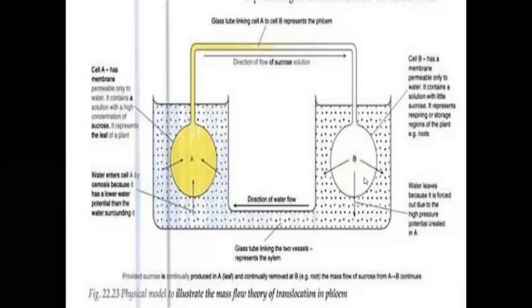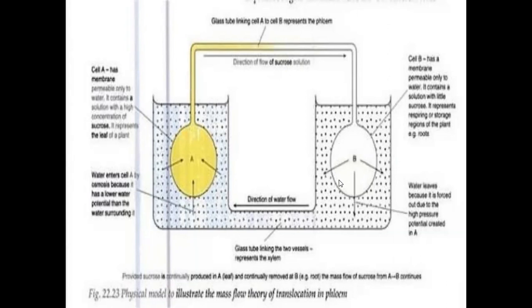So from the B osmotic potential part, liquid moves to beaker D. It is a continuous process. When we add high concentration sugar solution in part A, we continuously collect sugar from part B. It is a continuous process.